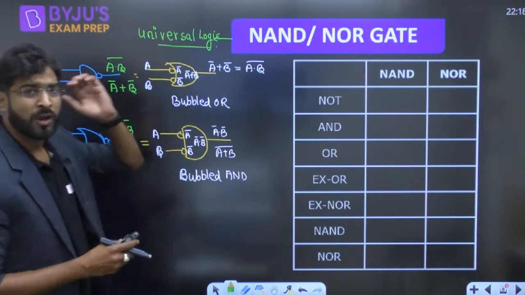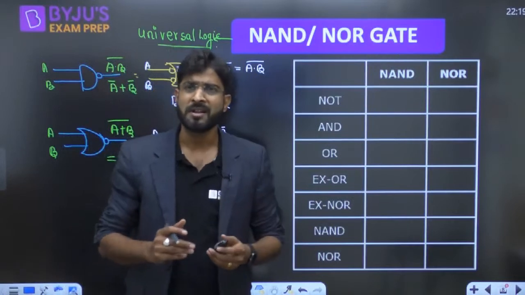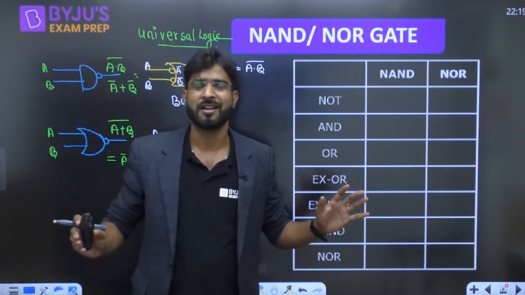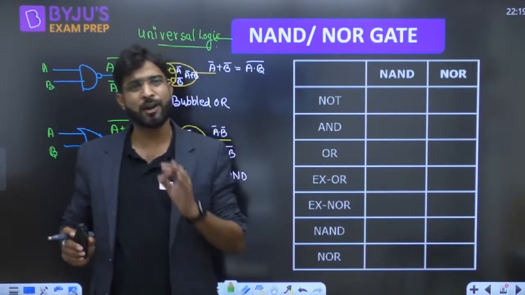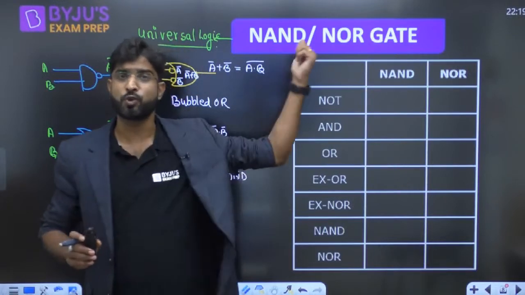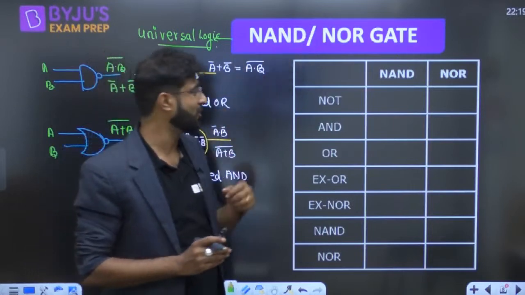So guys, NAND and NOR both are called universal logic. So what should be the meaning of this, everyone? It means by the NAND gate and NOR gate, we are able to design all the Boolean functions. If you have only a NAND gate and NOR gate, then any Boolean function you are able to design with the help of these two logic gates, and that's why they are called universal logic.